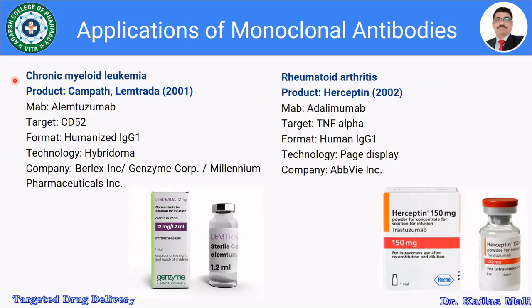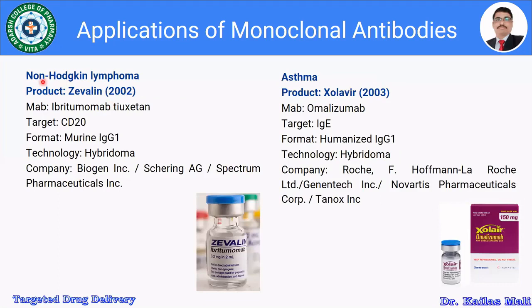Furthermore, monoclonal antibodies are used for chronic myeloid leukemia, the product available is Lemtrada. Then it is also used for rheumatoid arthritis, the product available is Herceptin. For non-Hodgkin lymphoma, the product available is Zevalin.